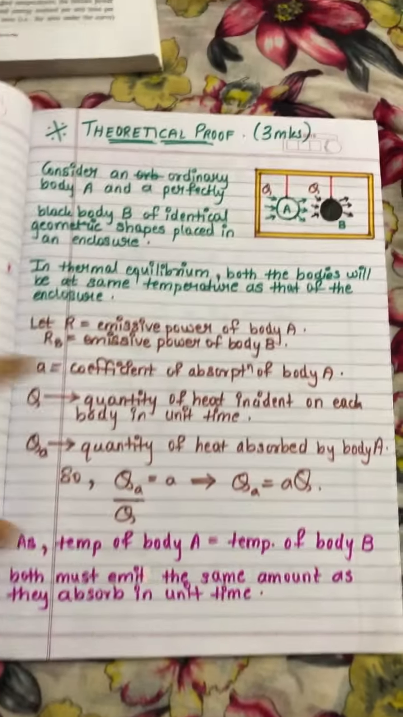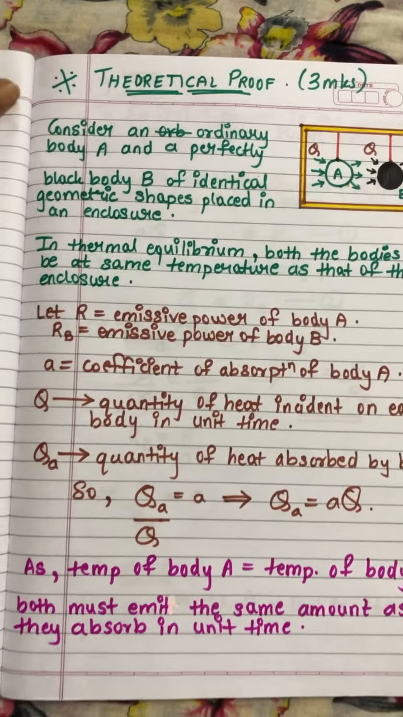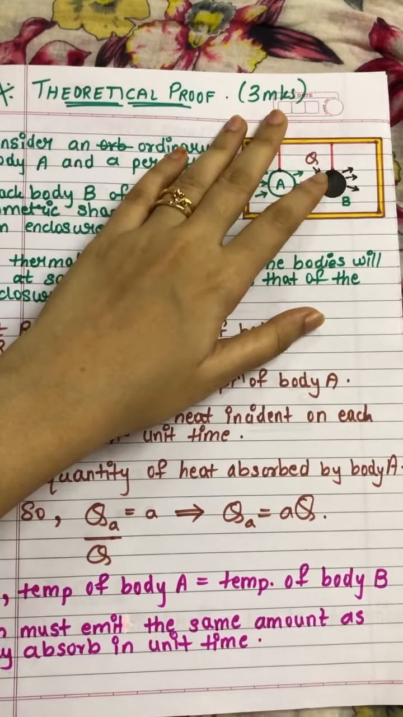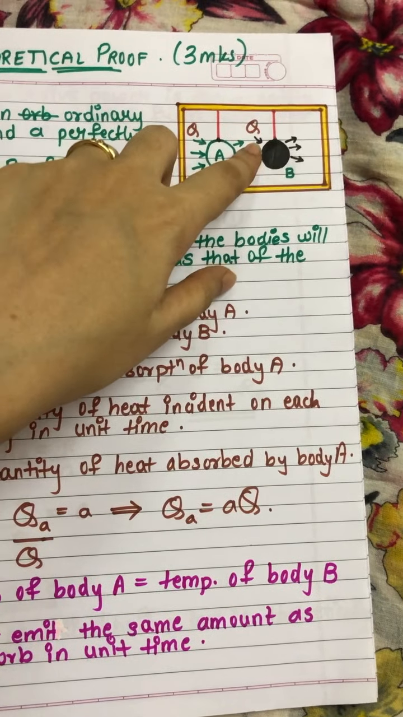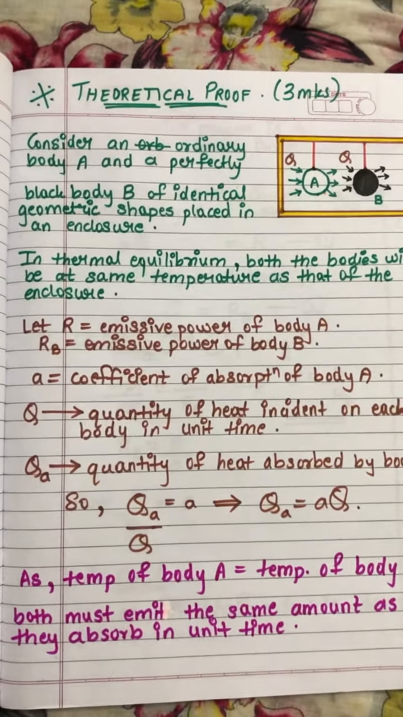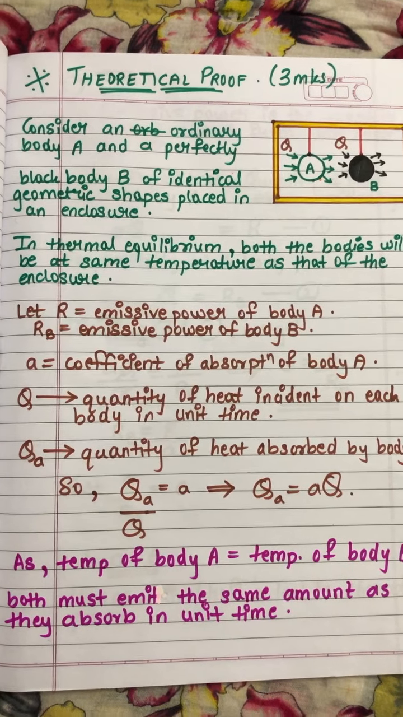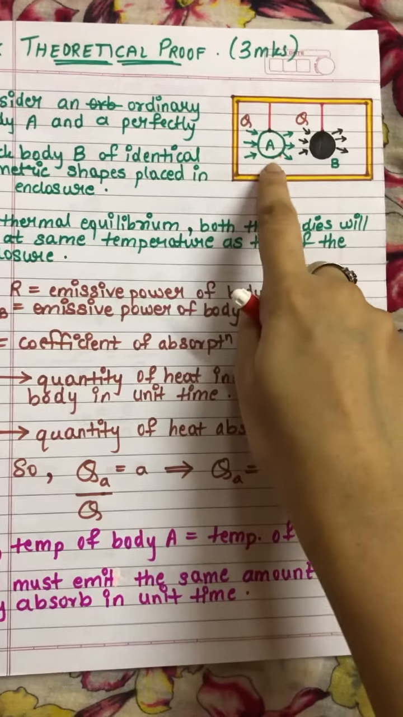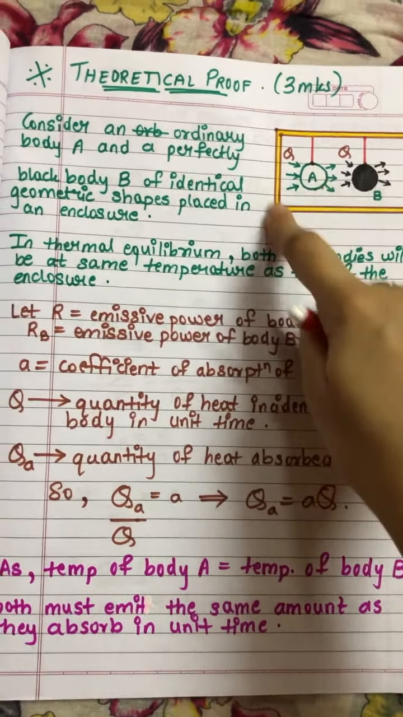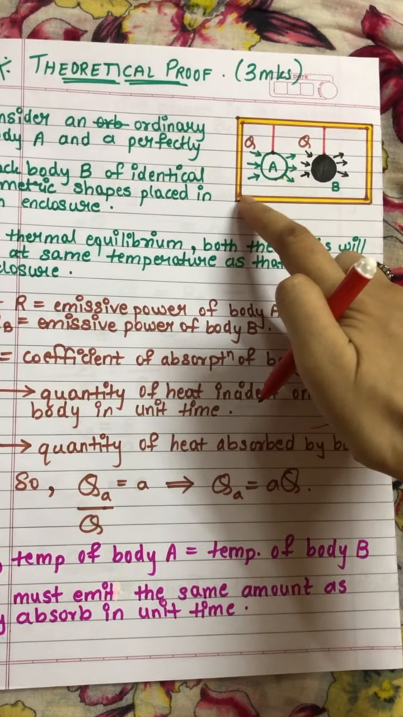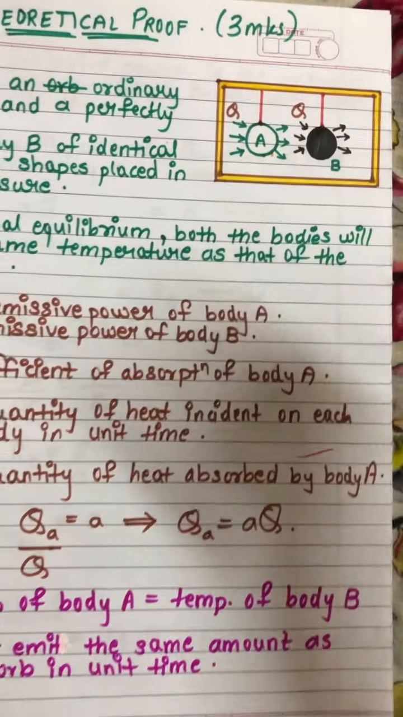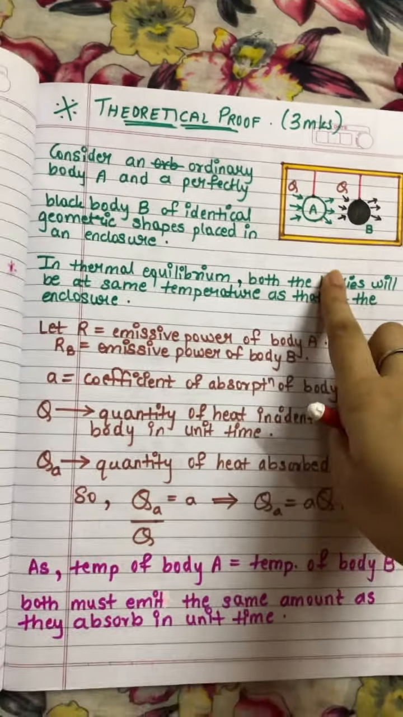Now let's move on to the theoretical proof of Kirchhoff's law. This can come for 3 marks. This diagram is not required as it is not given in your textbook. I have just drawn it for your better understanding. Now consider an ordinary body A and a perfectly black body, that is B. Here we have two bodies enclosed in a box. The temperature of this enclosure is, suppose, T.